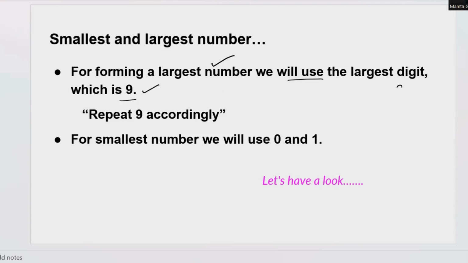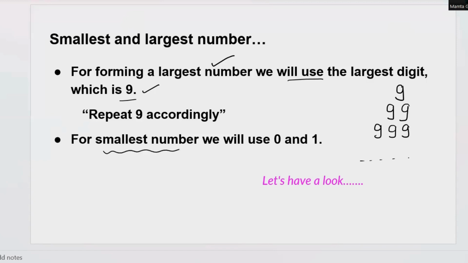If I'm talking about the 1-digit largest number, we will say 9. If I'm talking about the 2-digit largest number, we will repeat 9, so 99. For the 3-digit largest number, we repeat 999. We will repeat the 9 three times, then four times, then five times, and so on.